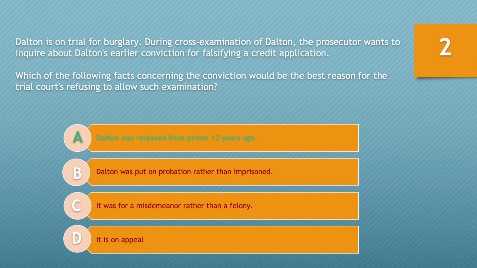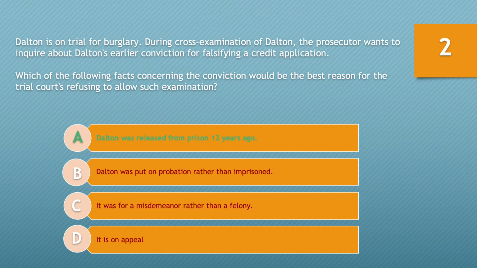Now, if we look at the other options, B through D, you'd notice that they're in fact not particularly relevant. B, Dalton was put on probation rather than imprisoned. The fact that someone is not in prison but instead placed on probation does not negate the fact that there was in fact a conviction, and as a result, the rule would still apply. C, it was for a misdemeanor rather than a felony. The rule does not distinguish between felonies and misdemeanors, just that this was for a false statement.